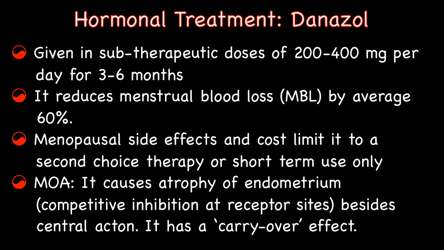Danazol in subtherapeutic dose of 200 to 400 mg daily can also be used. It reduces menstrual blood loss by average 60%. Menopausal side effects and cost limit it to a second choice therapy or short-term use only. It causes atrophy of endometrium by competitive inhibition at receptor sites because of central action. It also has a carryover effect.